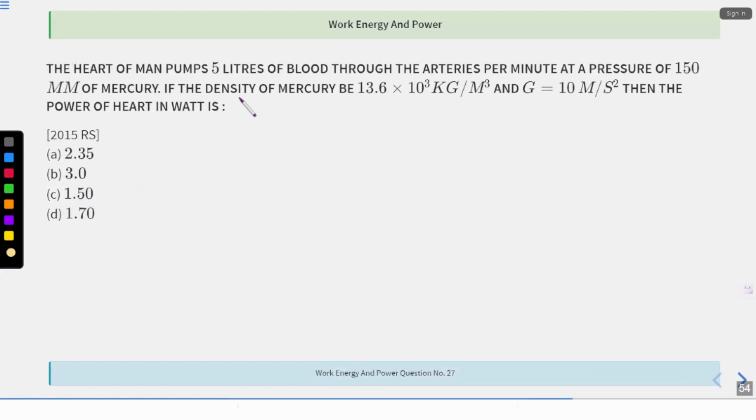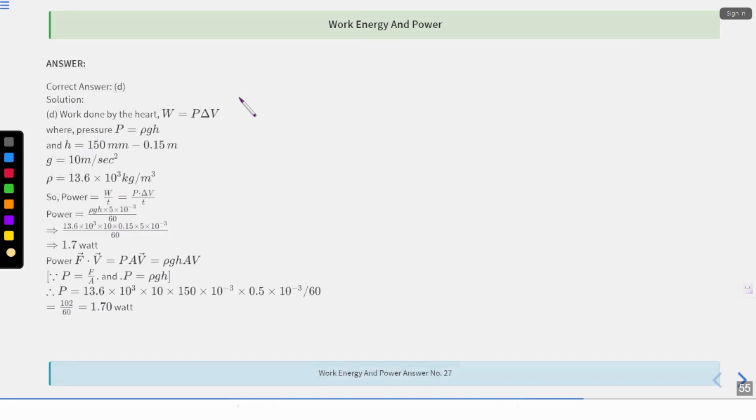Now next question. The heart of a man pumps 5 liters of blood through the arteries per minute at a pressure of 150 mm of mercury. If the density of mercury be this and g is this, then what is the power of the heart? See, work is equal to P into delta V. So pressure is equal to rho g h.